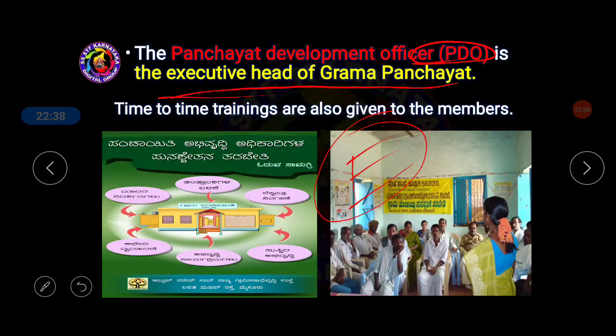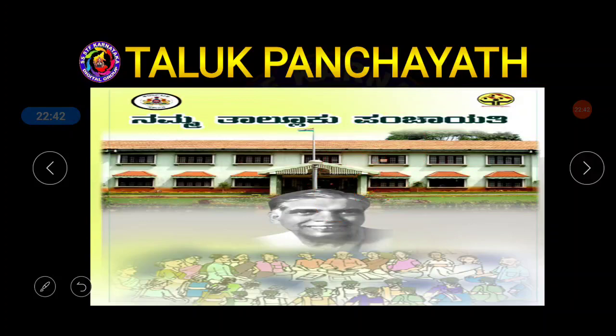Next one, time to time training is also given to all the members of the Gram Panchayat. Next one, Taluk Panchayat. So this is very important, and about the Taluk Panchayat I will discuss in the next video.